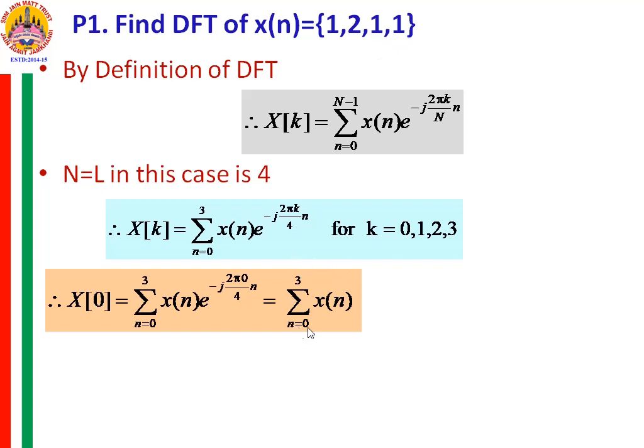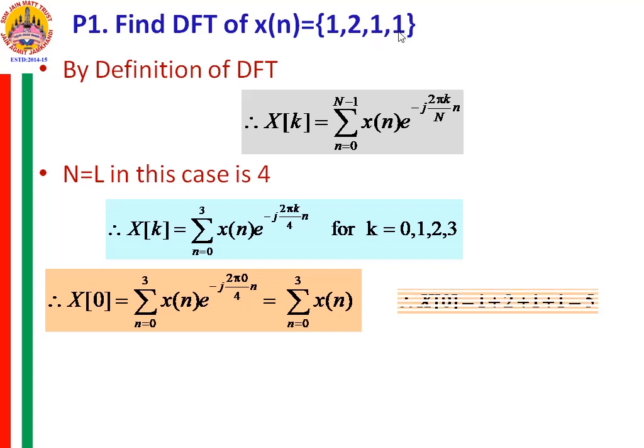When you expand the summation, this is equal to x0 plus x1 plus x2 plus x3. Then x0 is 1, x1 is 2, x2 is 1 and x3 is 1.